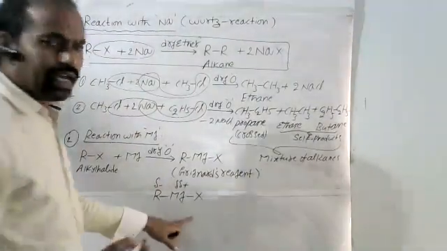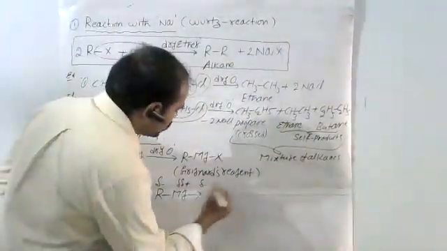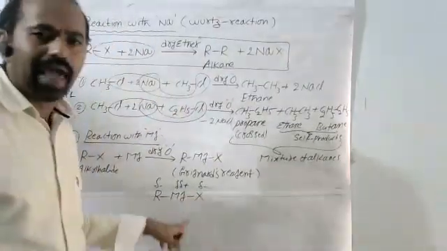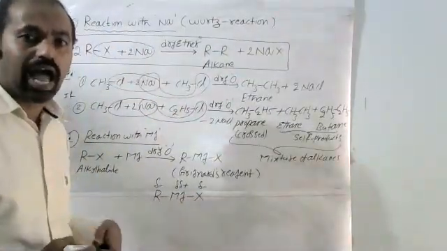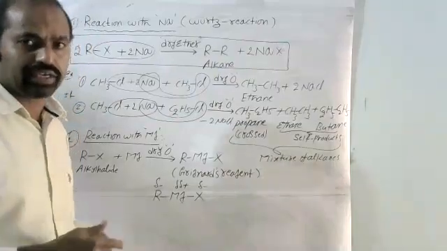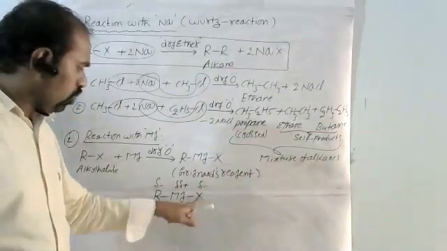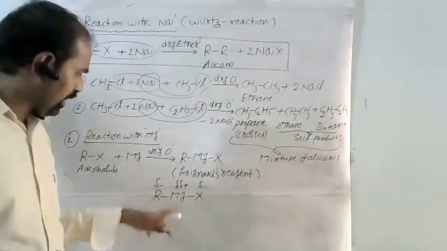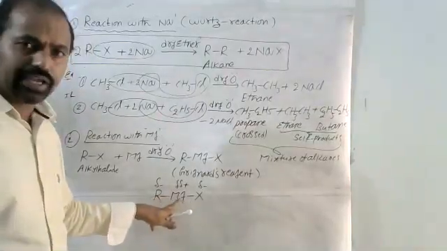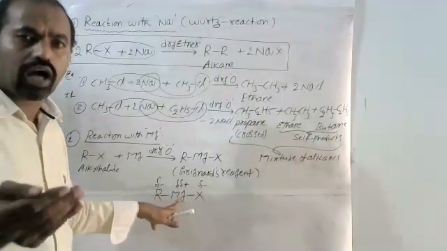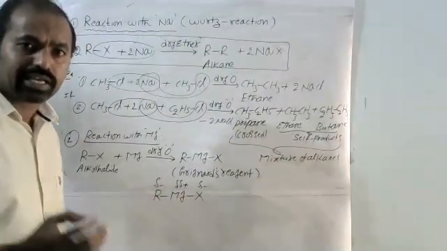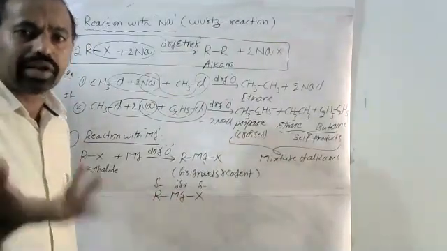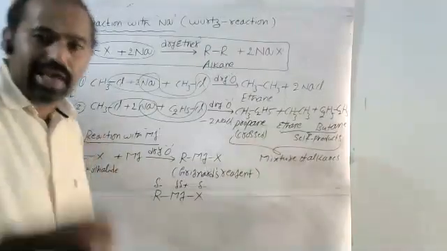Not only that, your halogen also gets negative charge, but the magnesium halogen bond is somewhat ionic in nature because more electronegativity difference is present. Here, the important thing, the alkyl magnesium bond is a polar covalent bond. Because of that reason, Grignard's reagent is more reactive. Polar means more reactive.